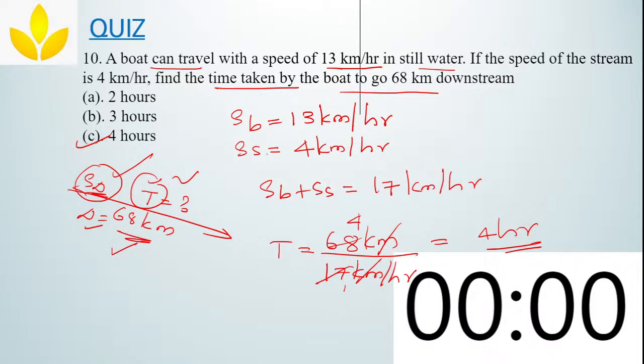Clear? Yes, Manoj, it is 4 hours. Gulshan is saying 4 hours, correct. For the rest, it is not 3 hours, it is 4 hours. I hope you understood and you got to know the answer, which is 4 hours.